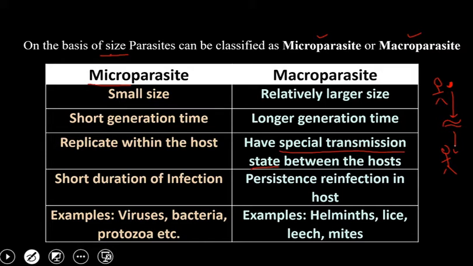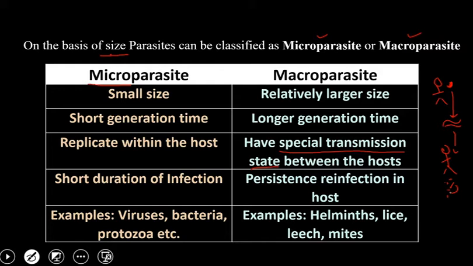For example, suppose a person A has a parasite, and person B is getting infected from person A. From person A to person B, there will be some in-between stages, a special transmission state between the hosts. But in the case of a microparasite, it generally replicates within the host and is present within the host. So there are no special transmission states. Seldom will you find these special transmission states.